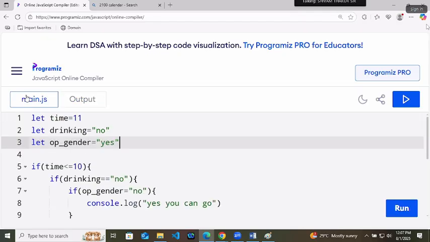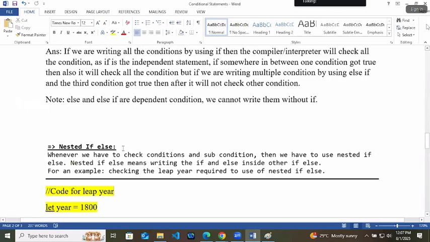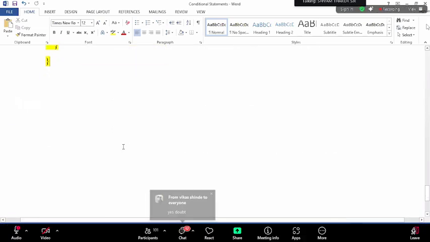So these are the uses of nested if else, where you will have condition and sub conditions. Got it? Understood the nested if else? Any doubt in this? If you have any doubt, you can ask about nested if else. When is nested if else used? Whenever we have condition and sub condition.